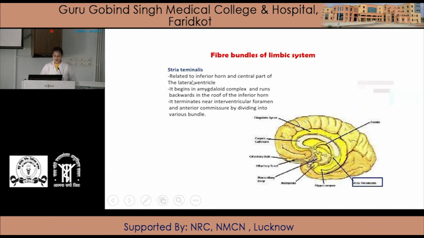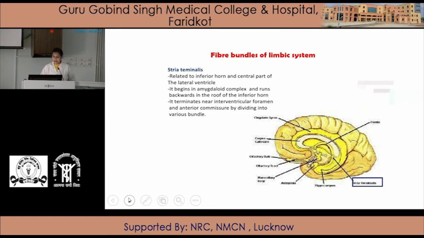First we have discussed the fornix, next is the stria terminalis. What is stria terminalis? It is related to the inferior horn and the central part of the lateral ventricle. It begins in the amygdaloid complex and runs backward in the roof of the inferior horn and terminates near the interventricular foramen and anterior commissure by dividing into various bundles. So here is the stria terminalis.